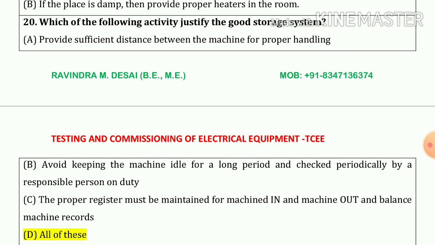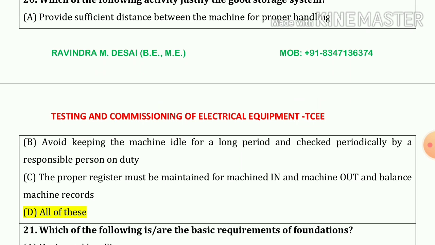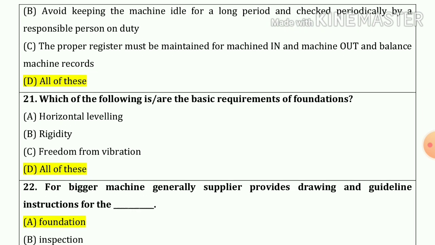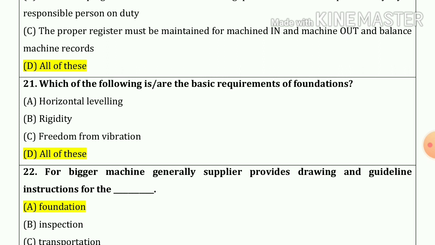Now 20 number. Which of the following activities justify a good storage system? So our answer is A, B and C. That means our answer is all of these. Option number D. Question number 21. Which of the following are basic requirements of the foundations? So our answer is option number A, B and C. That means all of these.